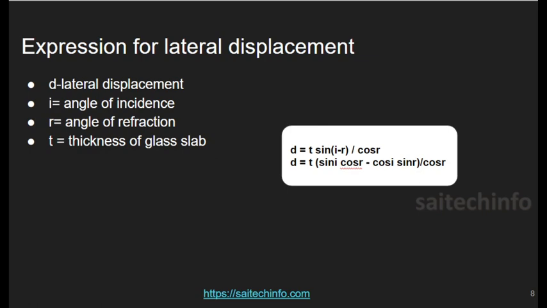The expression for lateral displacement is D is equal to T sine of I minus R by cos R. We already know sine A minus B is equal to sine A cos B minus cos A sine B. So we adopt the trigonometric formula and get sin I cos R minus cos I sin R by cos R. If we know the incident angle, refracted angle and the thickness of the glass slab, we can find the lateral displacement easily by substituting in the formula.